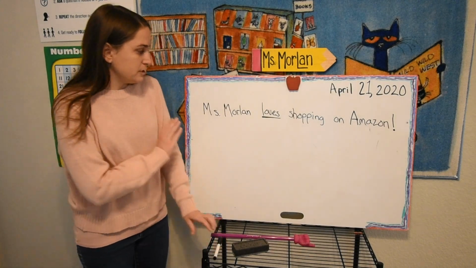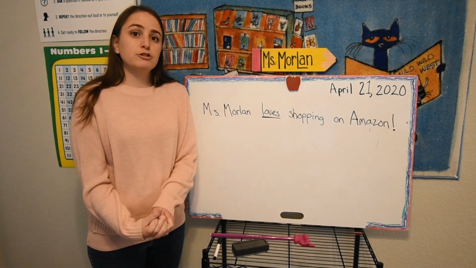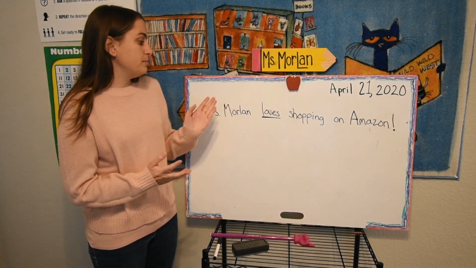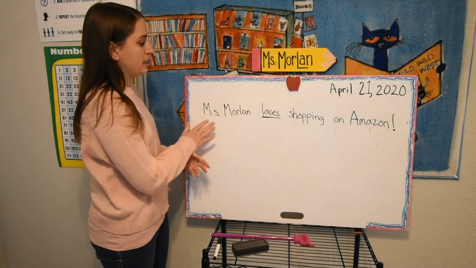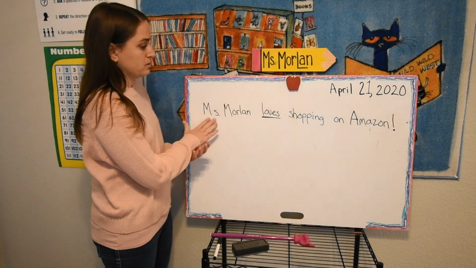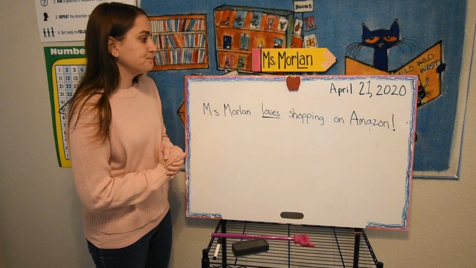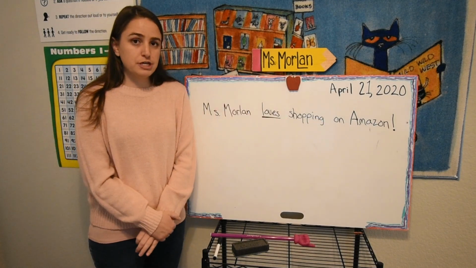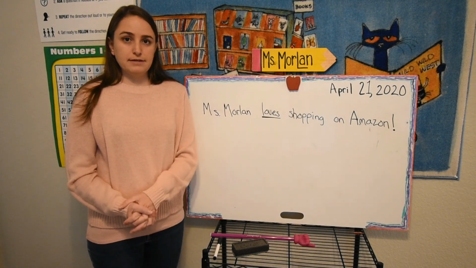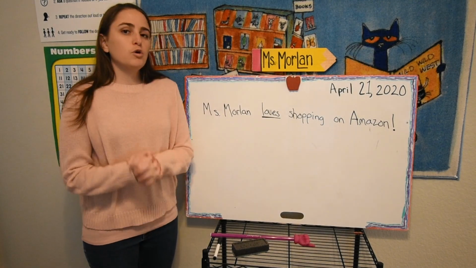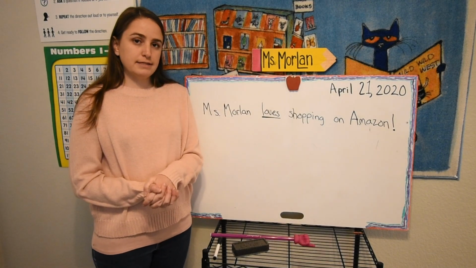All right, so we did a few examples like this because you will be having an assignment on your Wonders online, where you're going to be looking at sentences like this and making changes to it. You'll change any of the words that start the sentence to capital letters. You'll change proper nouns to capital letters. You'll also add punctuation to the ending of sentences, so you'll make changes to fix the sentences. Okay, so make sure you do that assignment. It's on your Wonders app, which you can find on ClassLink.